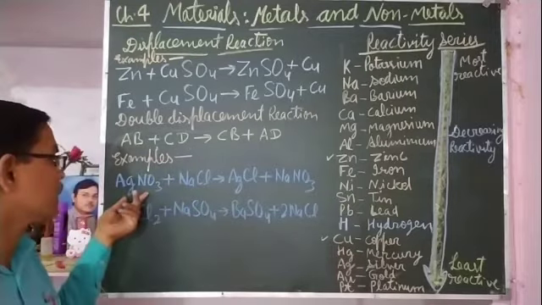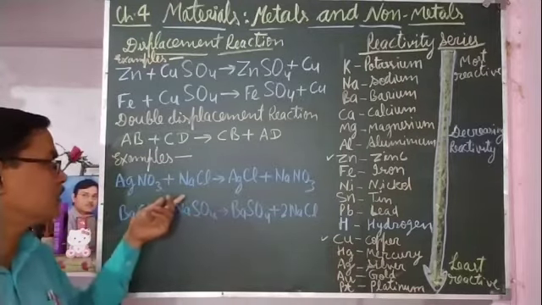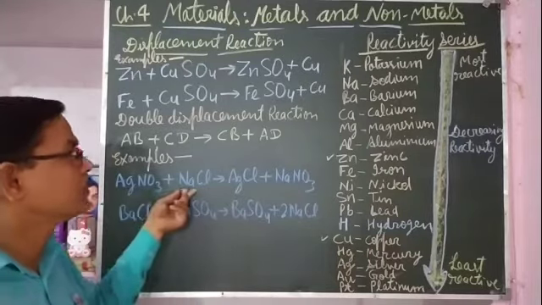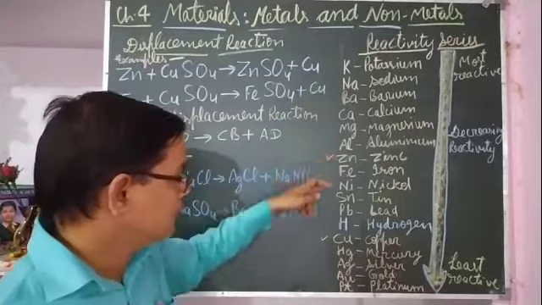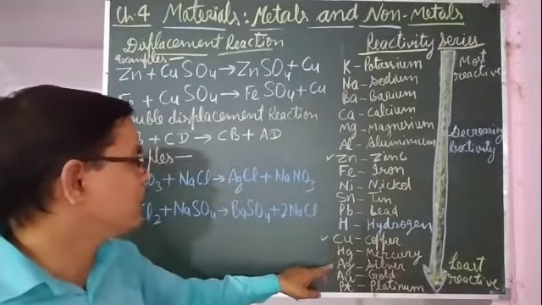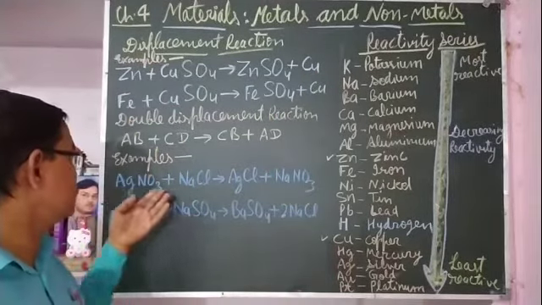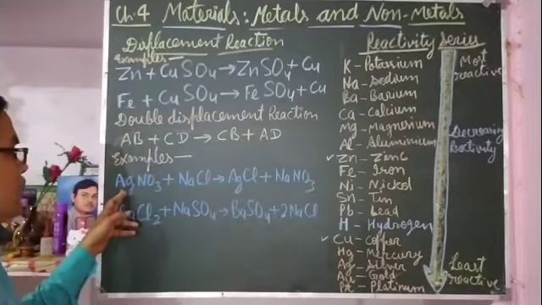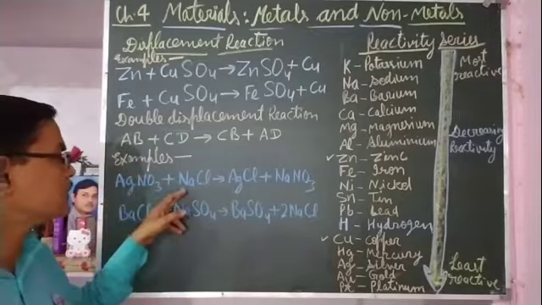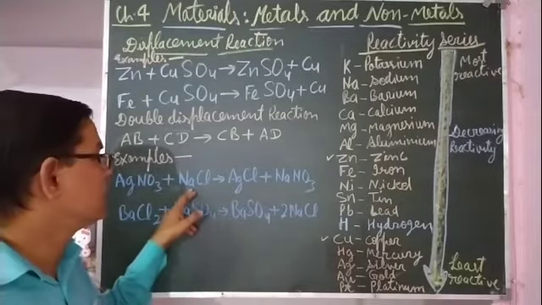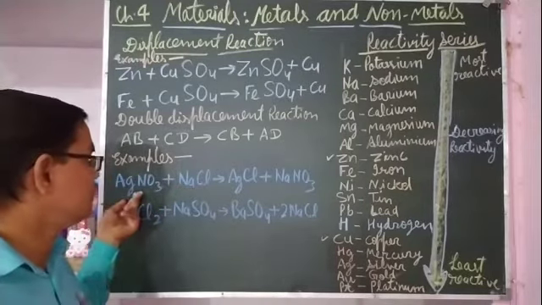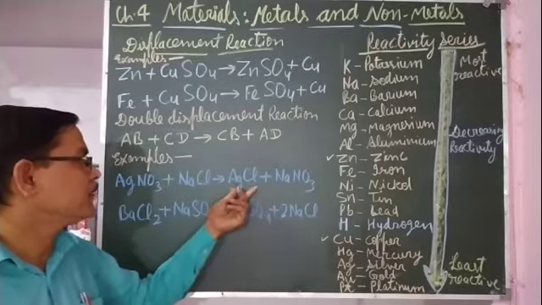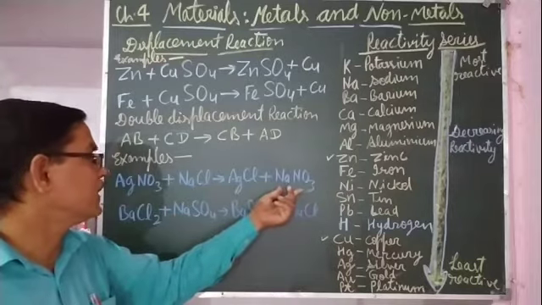For example, if we take silver nitrate plus sodium chloride, since sodium is at a higher level and silver is at a lower level, sodium will displace silver, and silver acquires the place of sodium. So the products formed are silver chloride and sodium nitrate.